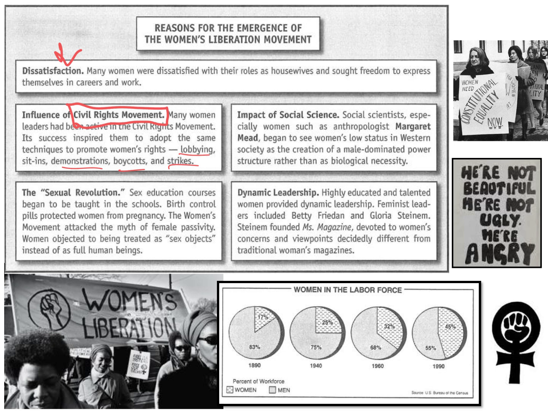In social science, Margaret Mead is an interesting character. She is the first to point something out. She said, hey, women's low status in Western society, like our society, Europe and America, maybe it's not because they're biologically inferior. Maybe it's because society is a male-dominated structure, and the males have kept women from rising. So this became a massive debate: maybe women aren't inferior, we've just forced it on them. Margaret Mead introduced that idea, and it takes off quite a bit.